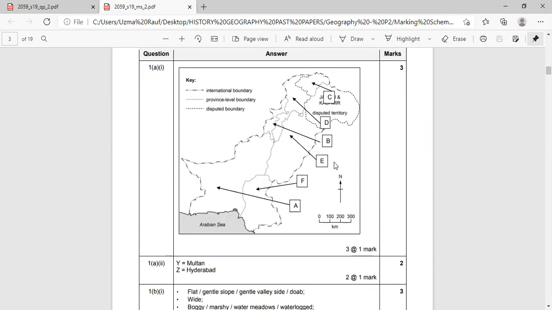If you are labeling 3 locations area-wise, then you will get 3 marks. Is this clear? You have to label it on the map.